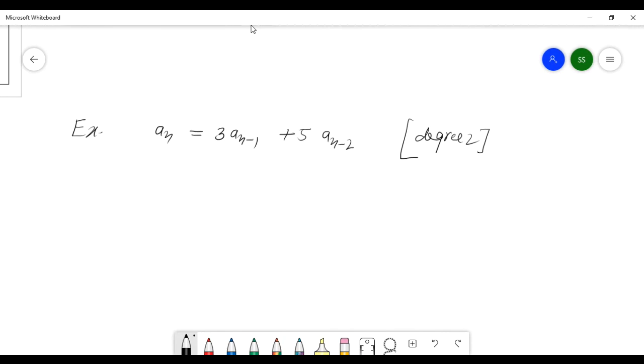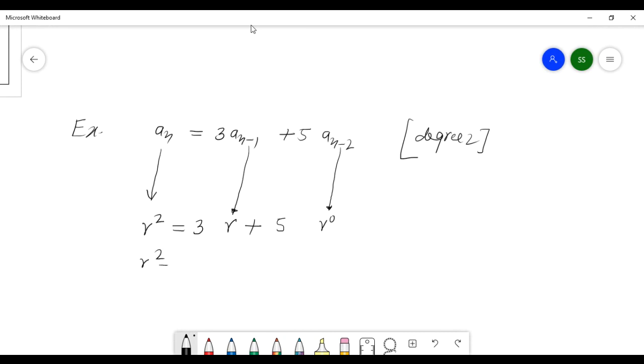And how to write the characteristic equation? Look, degree 2 means this a_n becomes r power 2, and equal to here 3 a_(n-1) becomes r power 1, and plus 5. How to write a_(n-2)? r power 0.